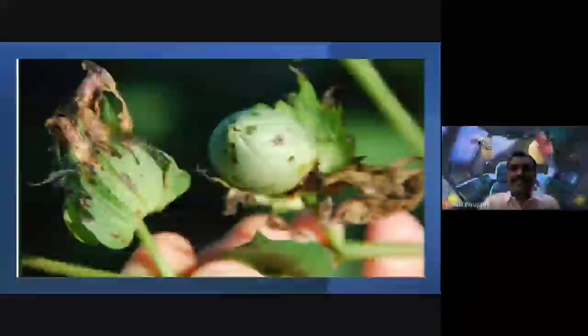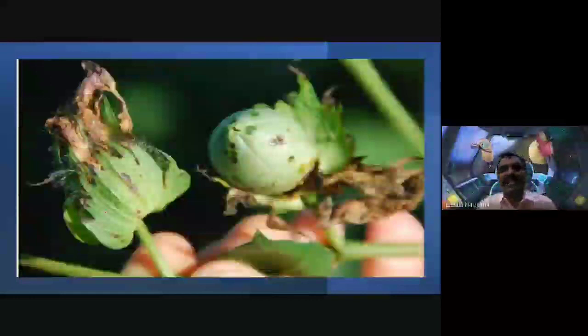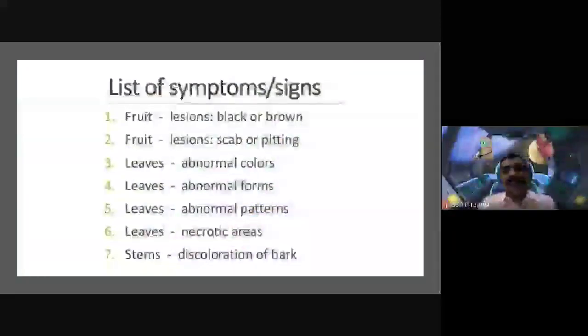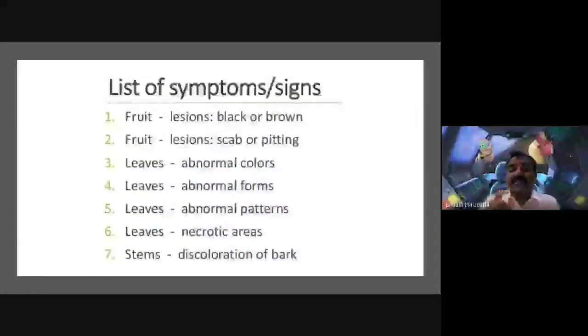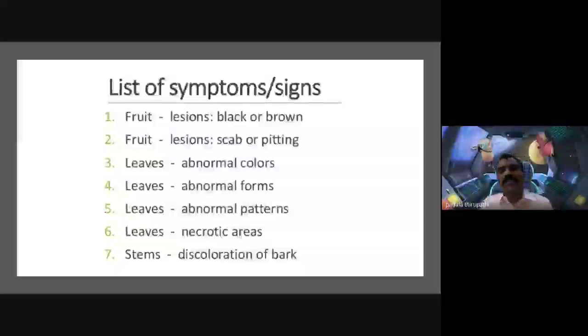Okay. So this is the cotton boll, how it is affected by the boll strainer or, this Dercas species of insects. Some of the symptoms we observed on the surface of the fruits and leaves, and even the stem. So this image shows which type of symptoms are observed on the fruit, on the leaves, or even the stem.